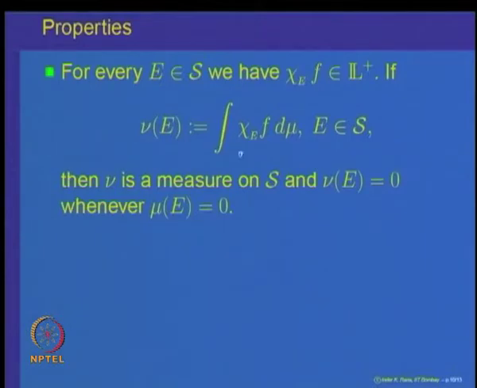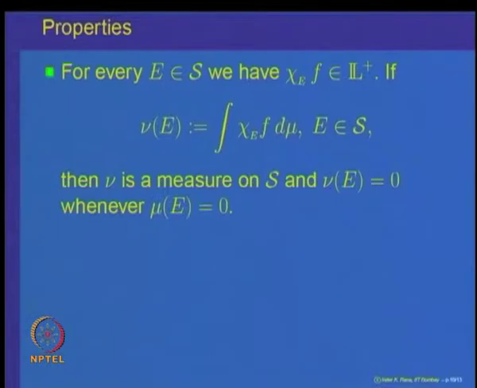If its integral is denoted as nu of E, so nu of E is the integral of chi E f d mu, where E belongs to S, then this nu is a measure on the sigma algebra S and has the property that nu of a set E is 0 whenever mu of the set E is equal to 0.